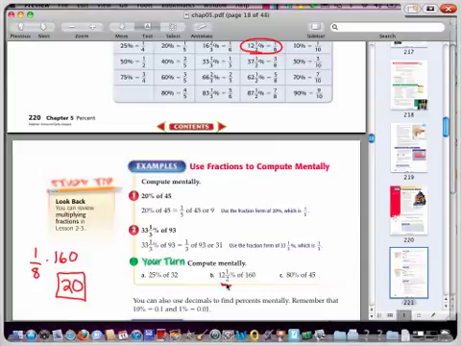And then our last problem right here is 80% of 45. So if we look at 80%, if we don't know this, we can always look these up. But once again, the object is to try to learn this stuff. So if we have 4/5 of 45. Okay, so I would probably try with this problem to reduce it down first. So I'm going to take this 5 into 45 because I think that's going to be easier to do first. So 5 goes into 45 9 times. So then I'm thinking 4 times 9. 4 times 9 is